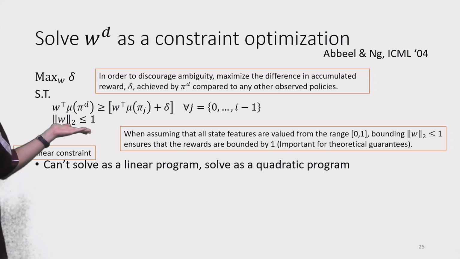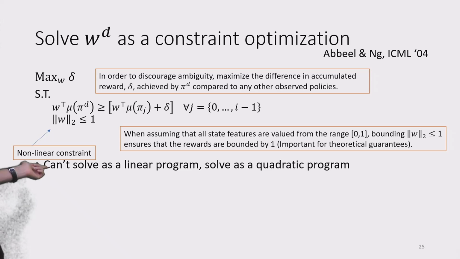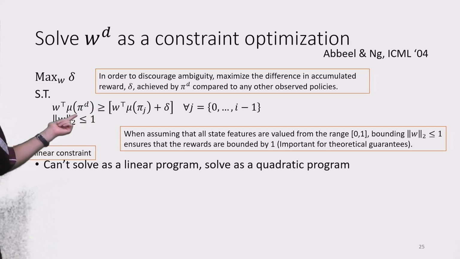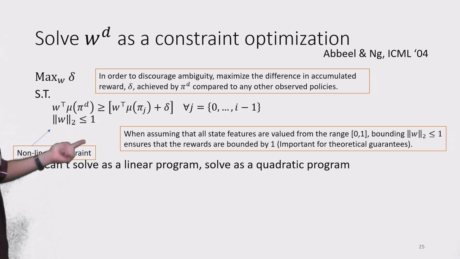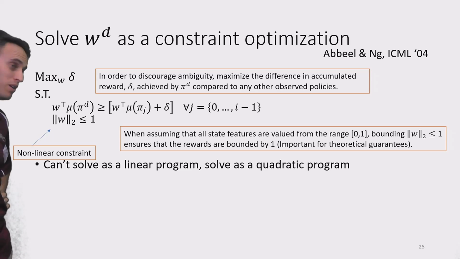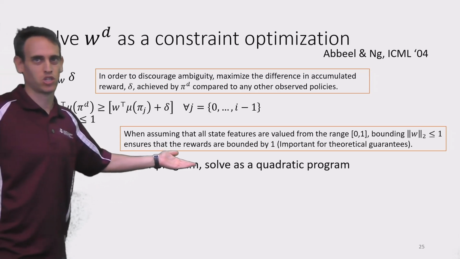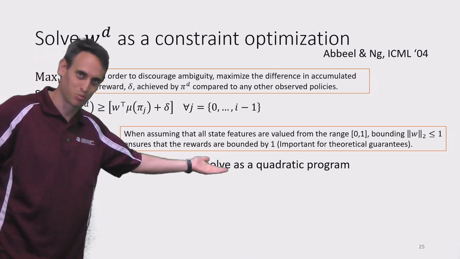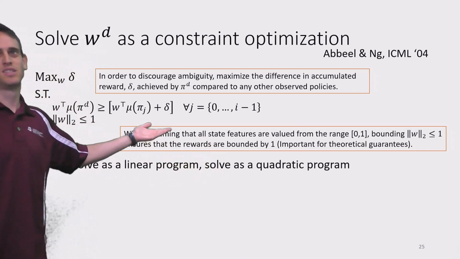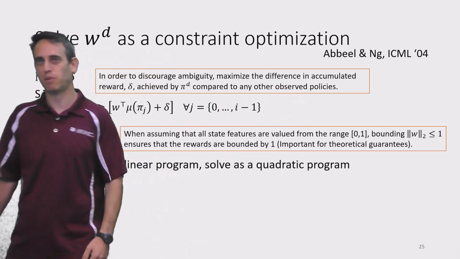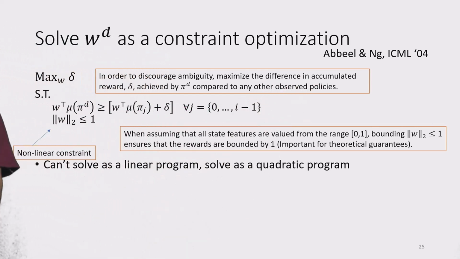What is the problem with this constraint? That it's non-linear. Non-linear, uh-oh. So we cannot solve this optimization problem with a linear program, which is a shame, right? A linear program is actually very efficient, but we cannot do that here. So instead we solve this optimization problem with a quadratic program, and this is indeed what was suggested in the Abbeel and Ng ICML paper from 2004.